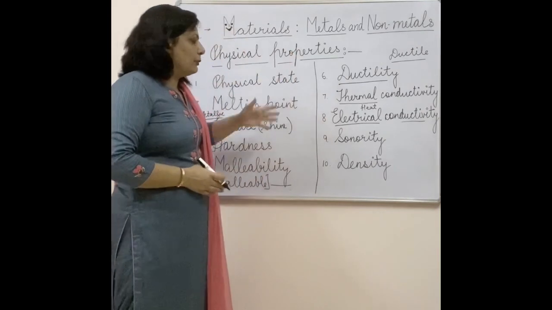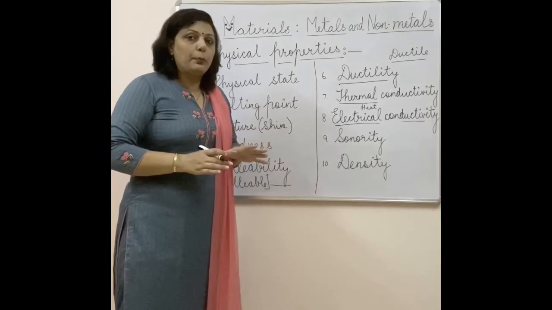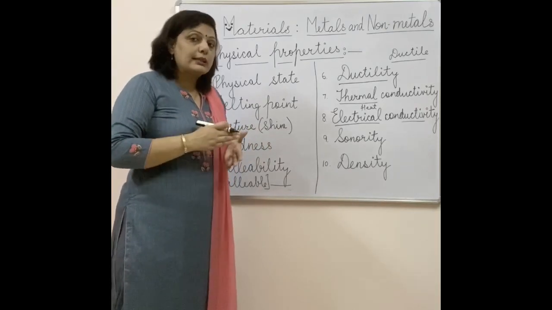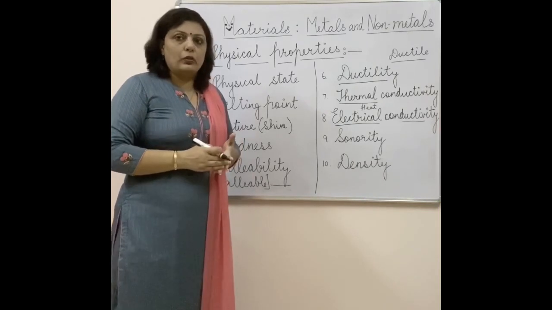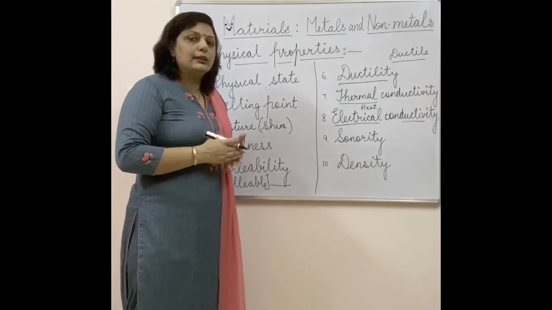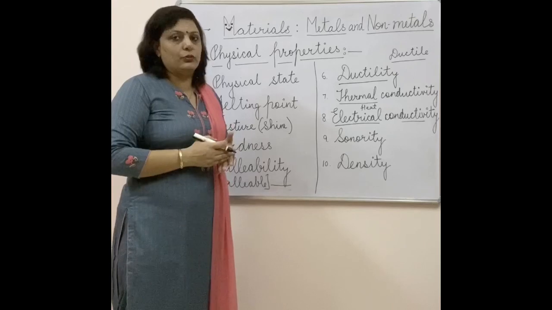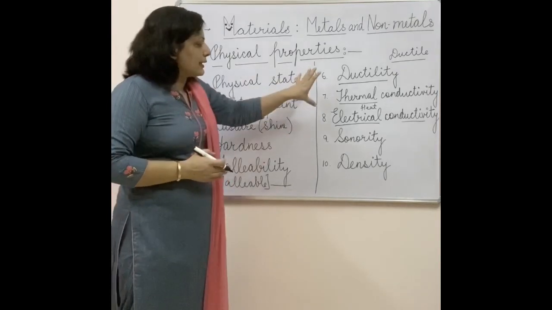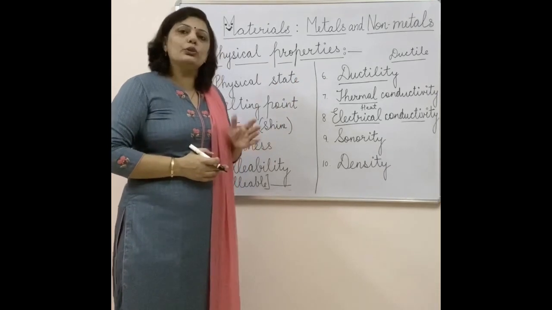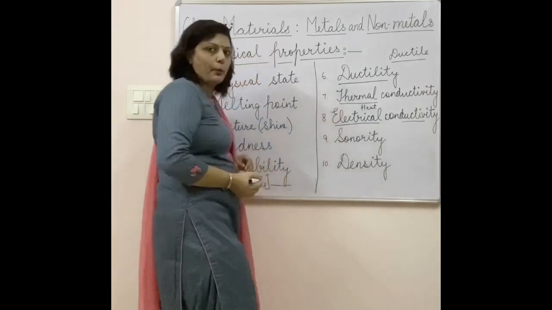Why am I discussing physical properties, and why do we specify them as physical properties? Because in these properties there is no change in the characteristics of a particular substance. Substance here means the element. Like you have read in your 7th class, a chemical change is one in which there is a change in the properties, meaning a new substance is formed. By doing any of these activities, we cause no harm to its own characteristics and no new substance is formed. This is the reason these all come under physical properties.